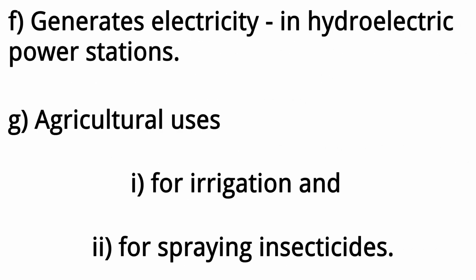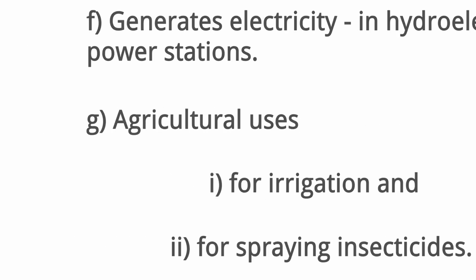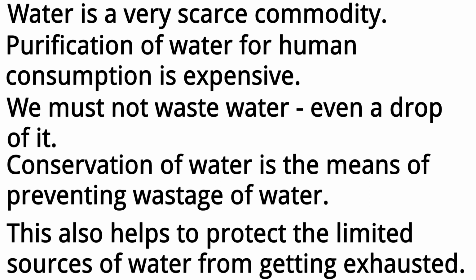F. Generates electricity, in hydroelectric power stations. G. Agricultural uses, for irrigation, and for spraying insecticides. Water is a very scarce commodity. Purification of water for human consumption is expensive. We must not waste water, even a drop of it. Conservation of water is the means of preventing wastage of water. This also helps to protect the limited sources of water from getting exhausted.